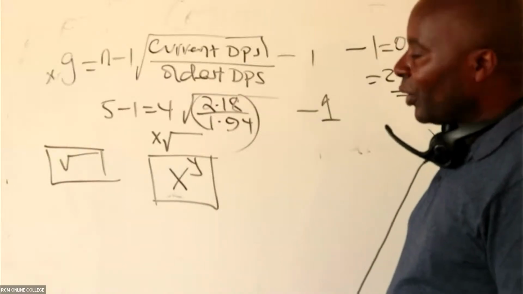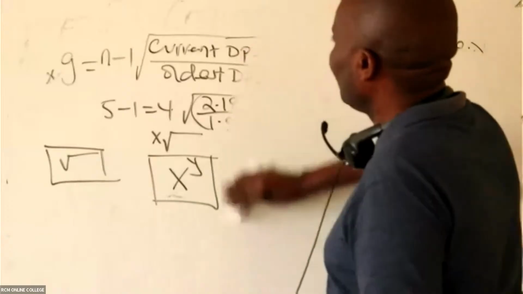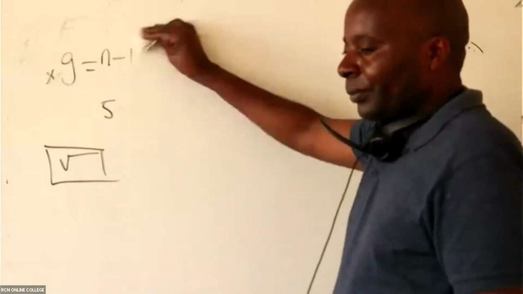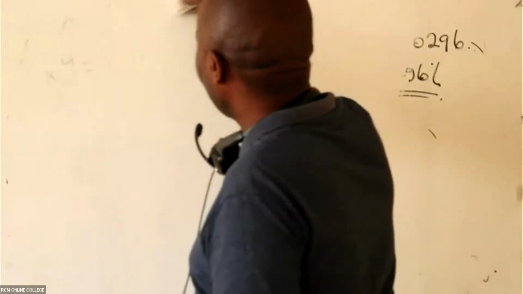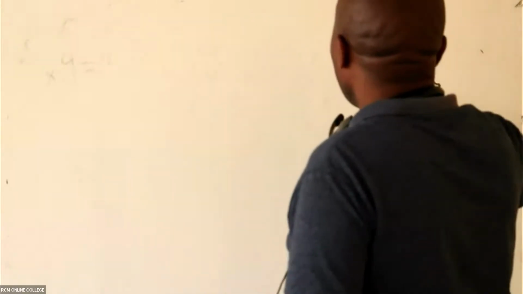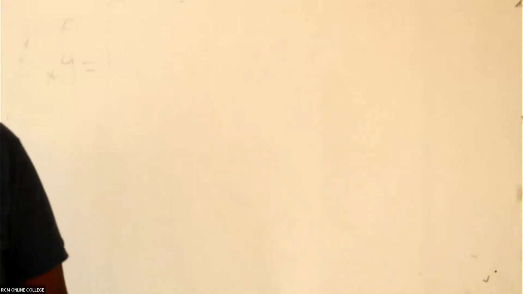I'm waiting for your feedback. If you haven't gotten it and you have that calculator, it is your right to ask even 20 times. All right, ladies and gentlemen, we shall overcome.